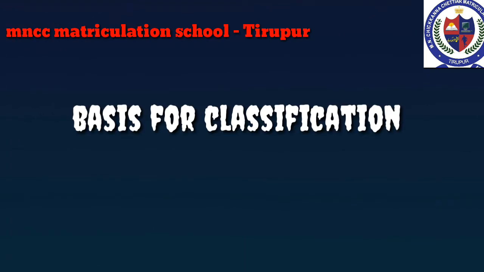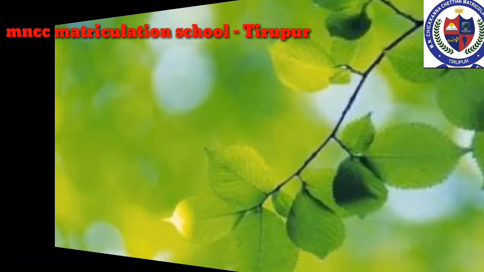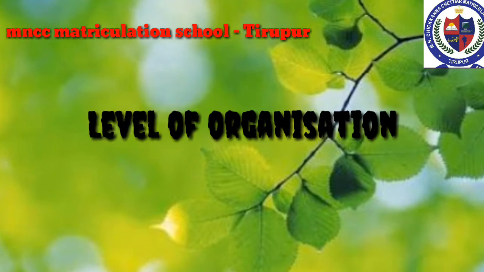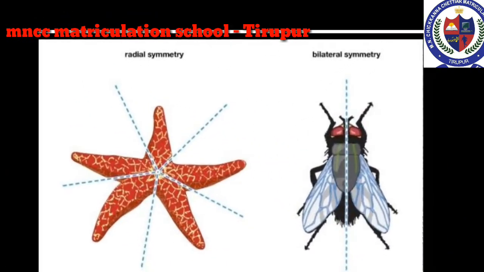Basis for classification. We can divide the animal kingdom based on the arrangement of cells, body symmetry, germ layers and nature of coelom. Level of organization. Animals are grouped as unicellular or multicellular. Symmetry. Radial symmetry and bilateral symmetry are the two types of symmetry.